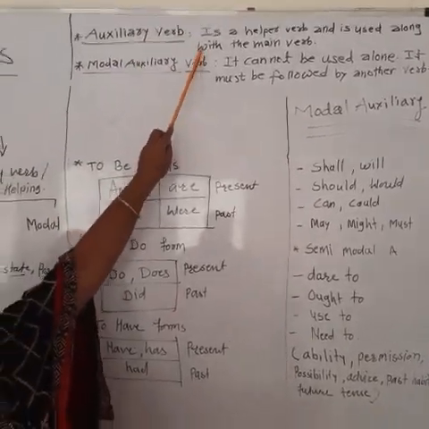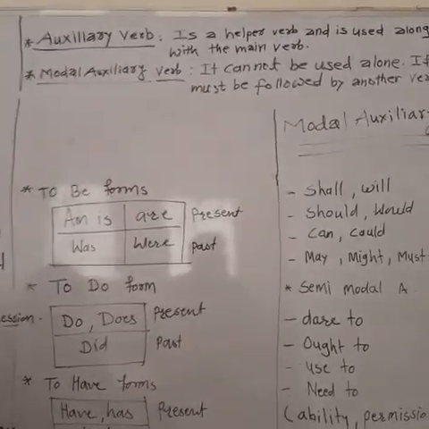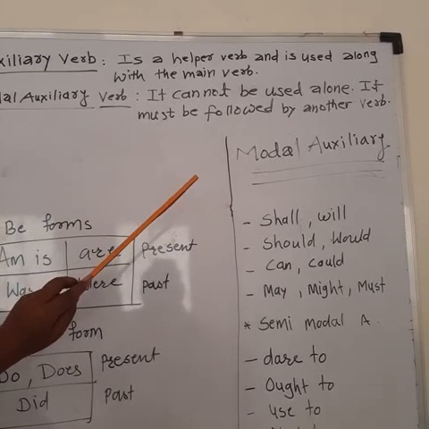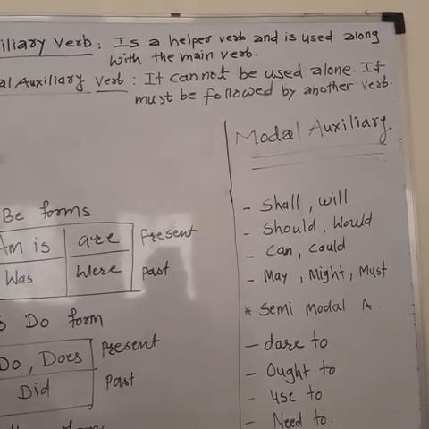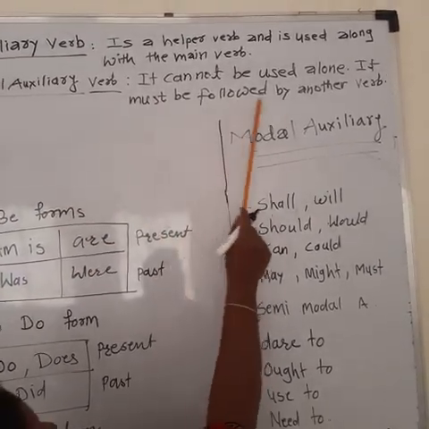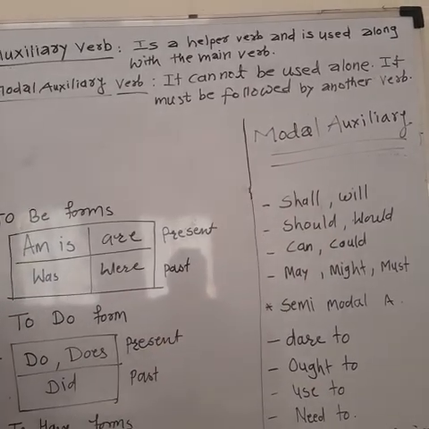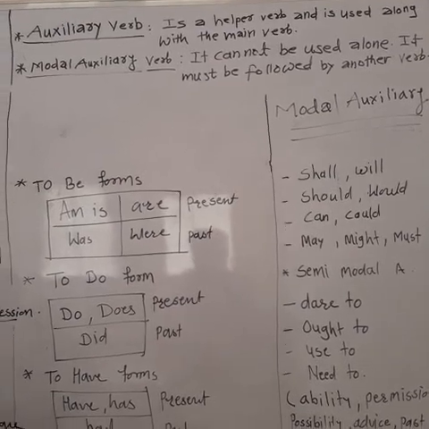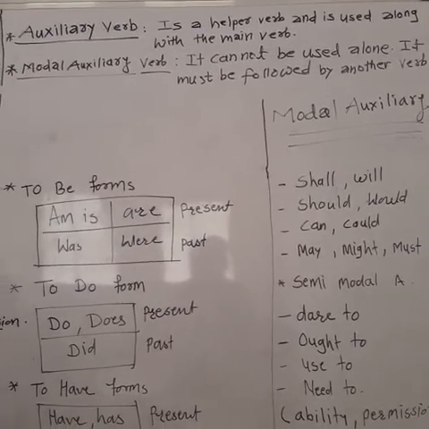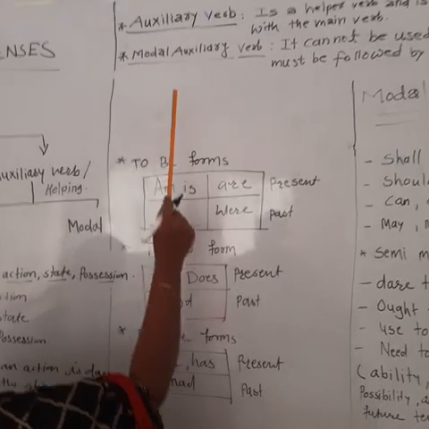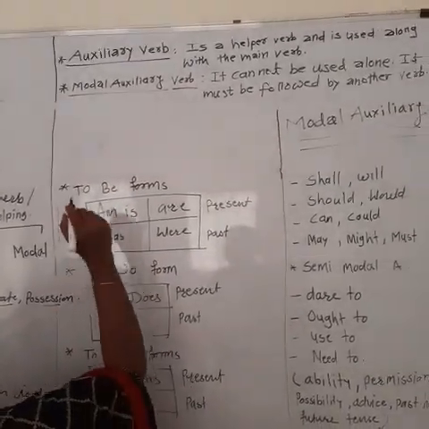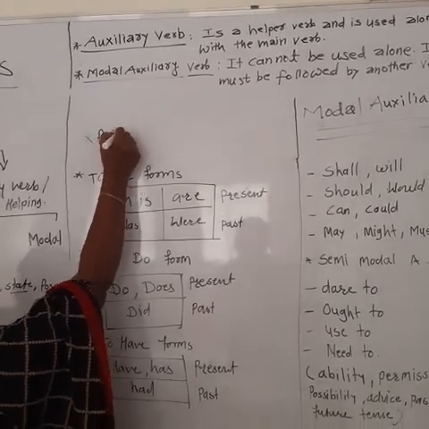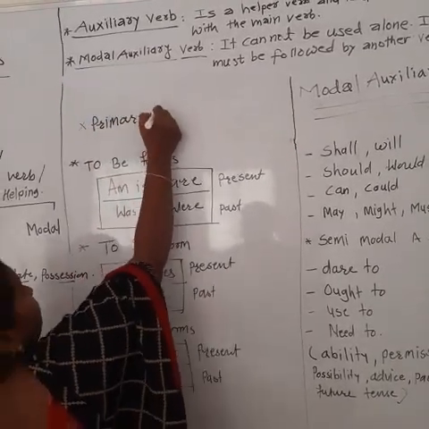Modal auxiliaries cannot be used alone, but must be followed by another verb. Another verb should be there to follow. How or which are those auxiliary verbs or modal auxiliary verbs? Let us see. Auxiliary verbs are the primary verbs. We can say primary auxiliaries.